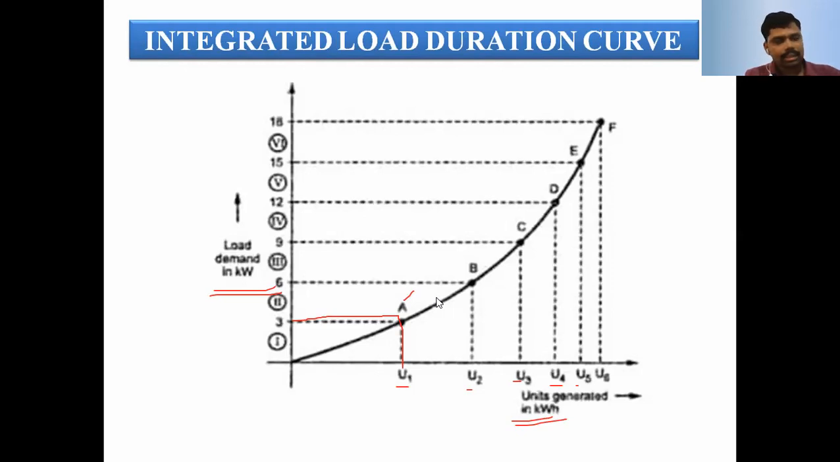In this class we have discussed the economic aspects of power generation. That is, we can calculate how much the cost is for 1 kWh. Various parameters we can measure, which is nothing but the economic aspects of power generation. And we have discussed what the load curve is, the load duration curve, the use of the load duration curve, and the integrated load duration curve. Up to now, any doubts?